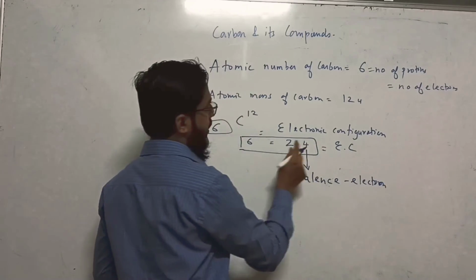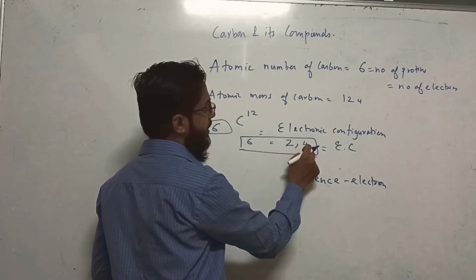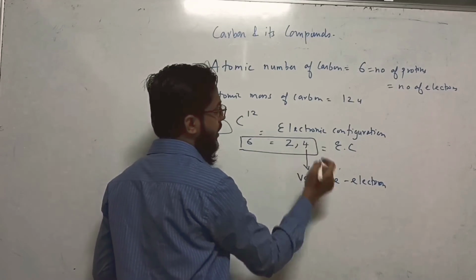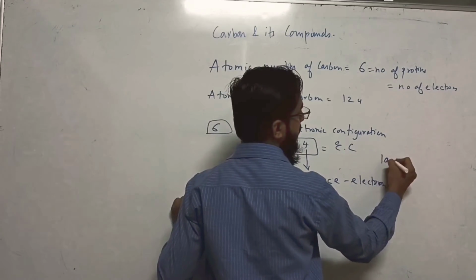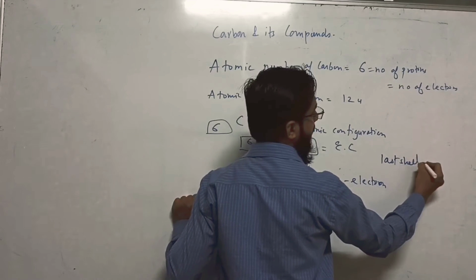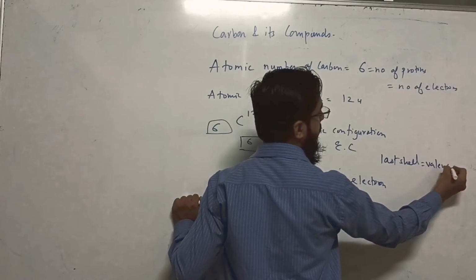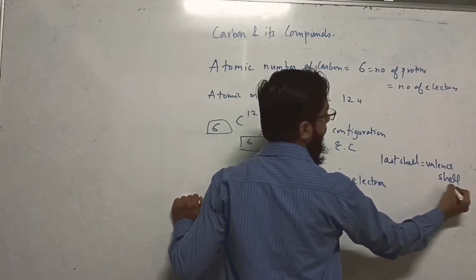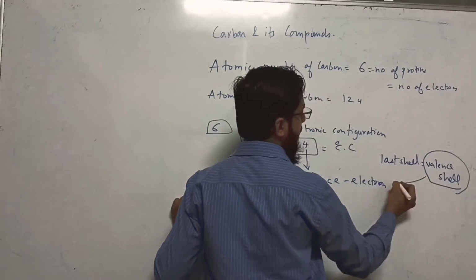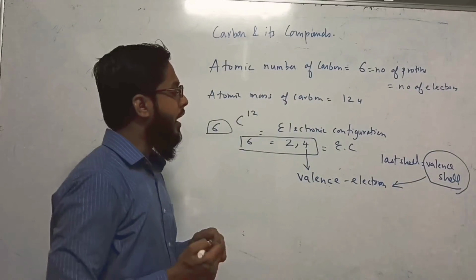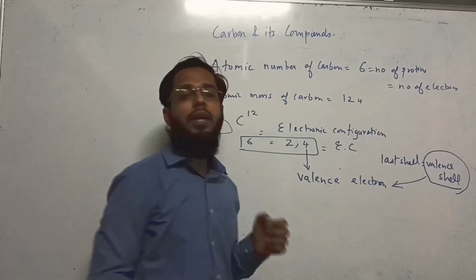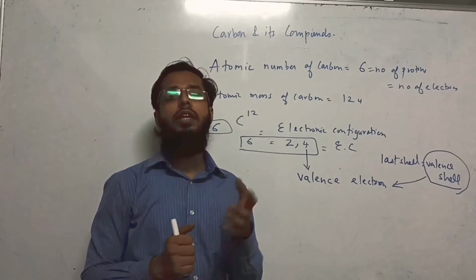And the last cell, the outermost cell, is also known as the valence cell, and the electrons present in the valence cell are known as valence electrons. And valence electrons participate in bond formation, in chemical bonding.